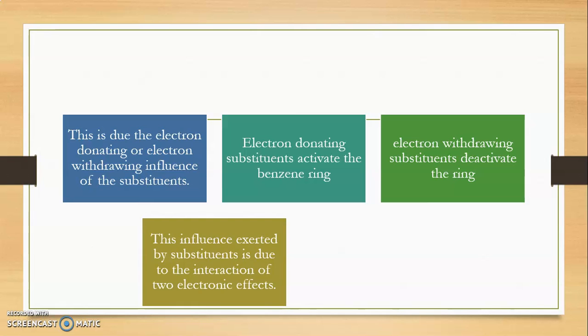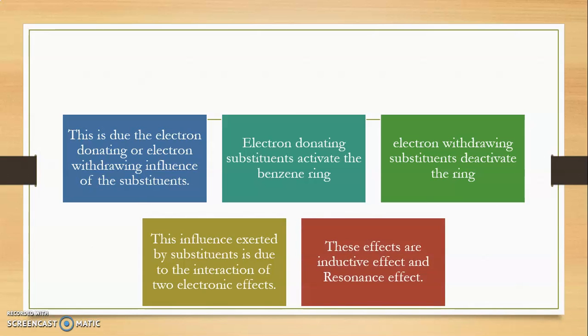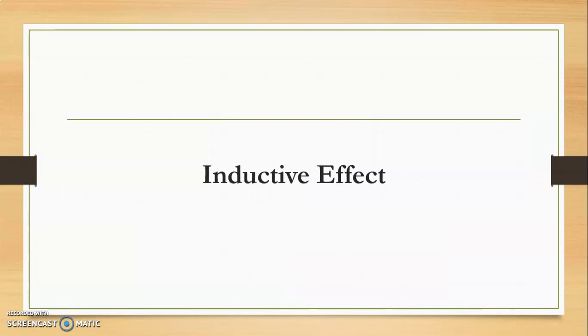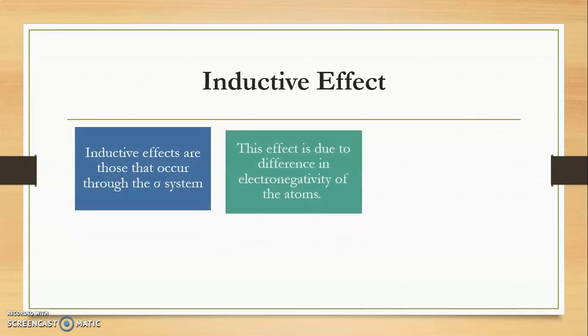Now this influence exerted by the substituent is due to the interaction of two commonly known electronic effects: one is the inductive effect and the other one is the resonance effect. First we will discuss the meaning of inductive effect. Inductive effects are those that occur through the sigma system.